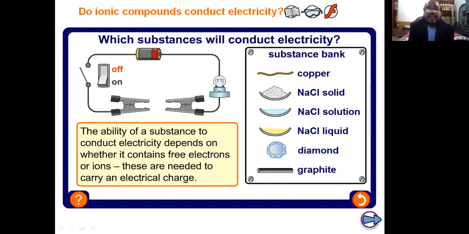Student, this is an activity, and I would like to explain how ionic compounds or covalent compounds can conduct electricity or cannot conduct electricity, and which ones conduct electricity. These are copper, sodium chloride solid, sodium chloride solution, NaCl liquid, diamond, and graphite. These are randomly chosen compounds and elements, and we will check out which can conduct electricity.